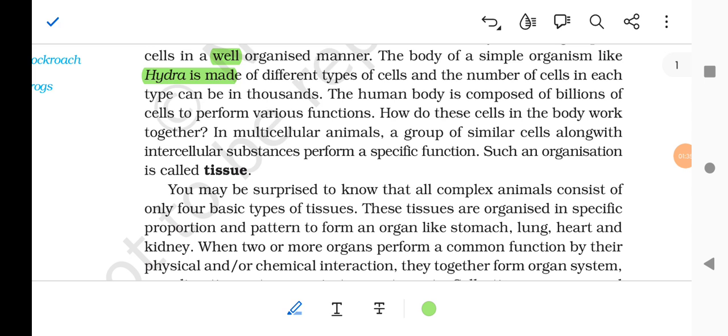How do these cells in the body work together? In multicellular organisms, a group of similar cells along with intercellular substance performs a specific function. Such an organization is a tissue.